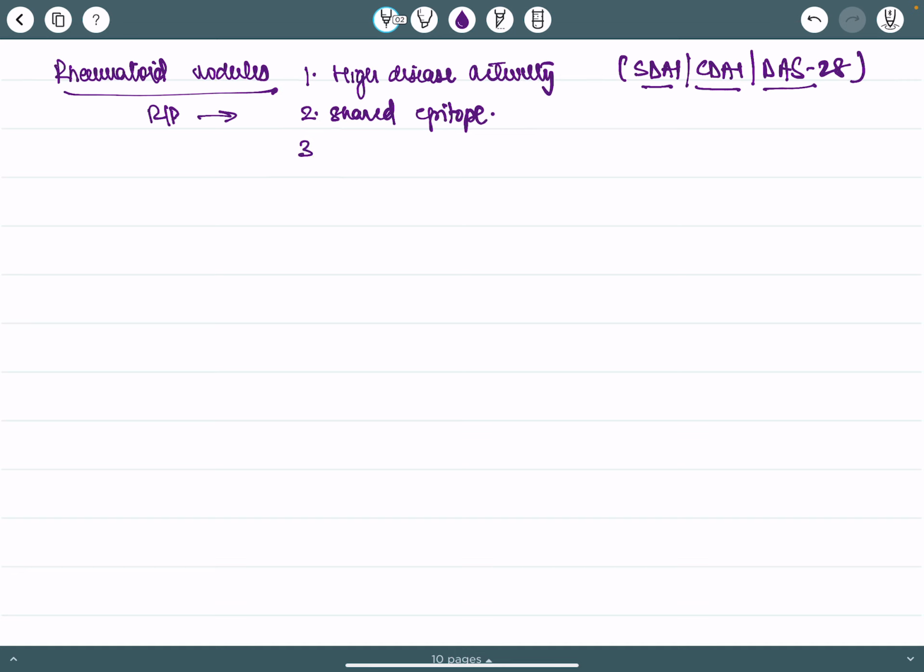Then another is seropositivity, that is RF positivity or ACPA positivity. Then radiographic erosions.